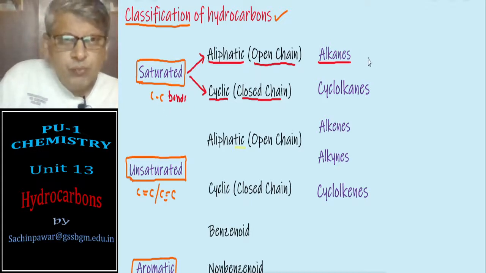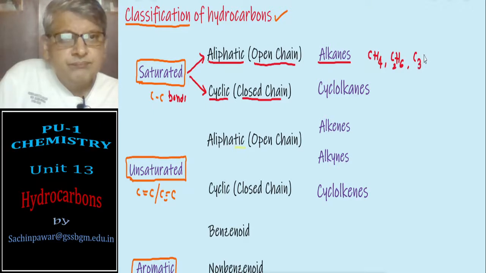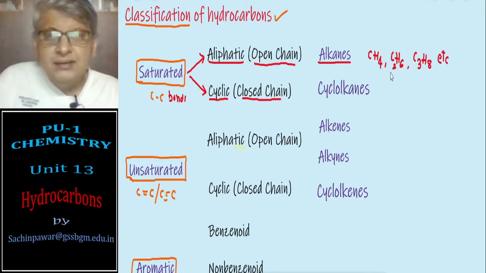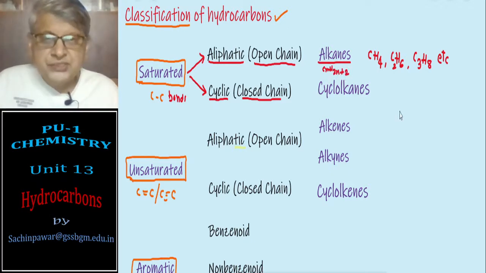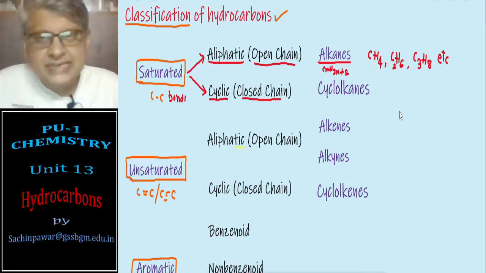To give an example, we have methane, ethane, propane and so on. I can give plenty of examples. They come under the class of alkanes, and their general formula, you know it as CnH2n+2, that you have learnt in the previous unit, and also in 10th standard.